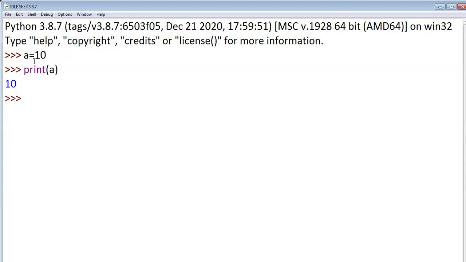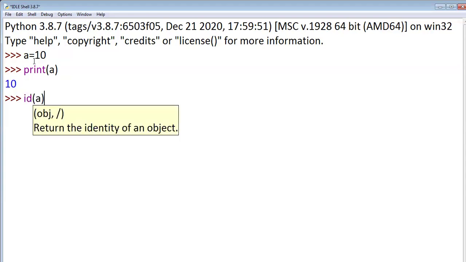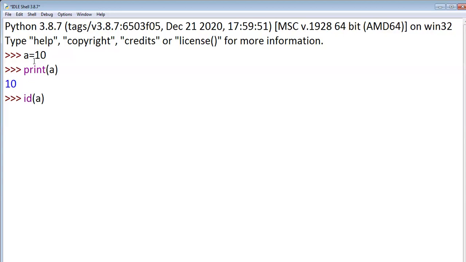For a, suppose you want to know the address of the variable a. There is a function called id. When you use id of a, you'll get the address of a. Okay, is it clear so far?